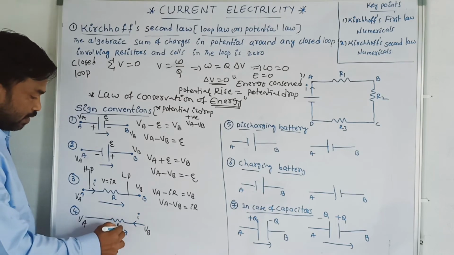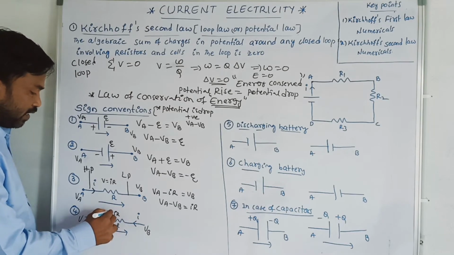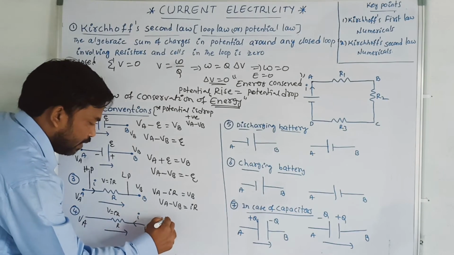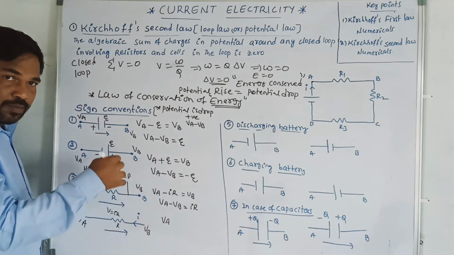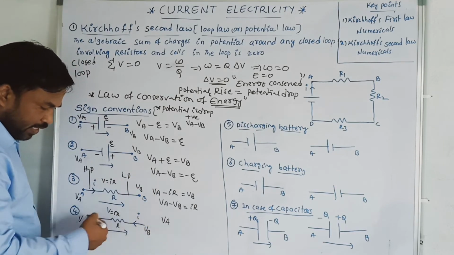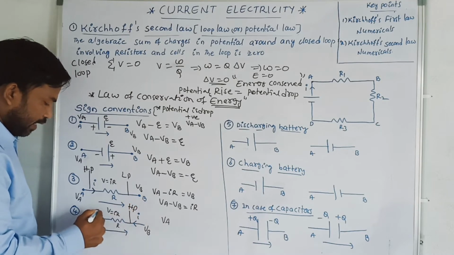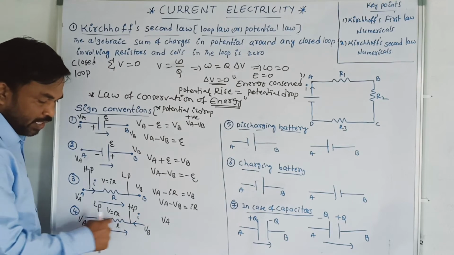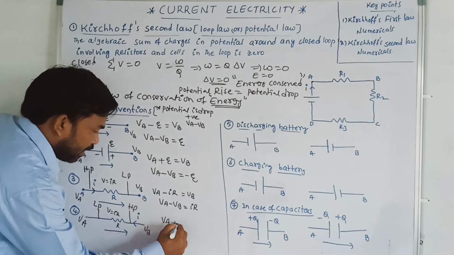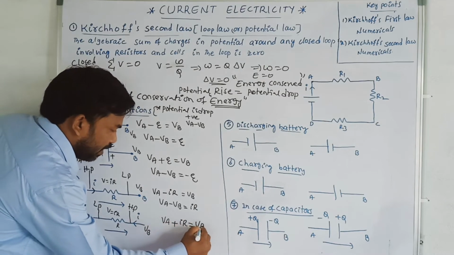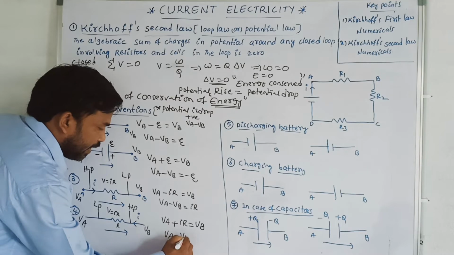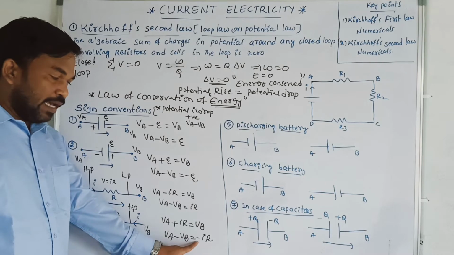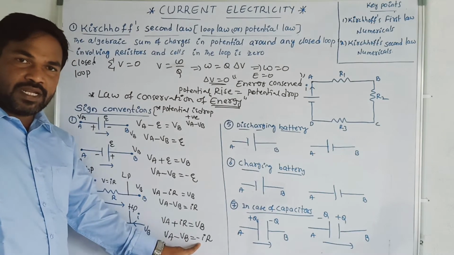Now here this is VA and this is VB. This is a resistor R, and the formula is V is equal to IR. Now I am moving in this way, from VA. Current always flows from higher potential region to lower potential region. Current is flowing in this way, which means this is the higher potential and this is the lower potential. So we are moving from lower potential to higher potential. Therefore VA minus IR is equal to VB. Now VA minus VB is equal to minus IR. Why am I getting minus IR?